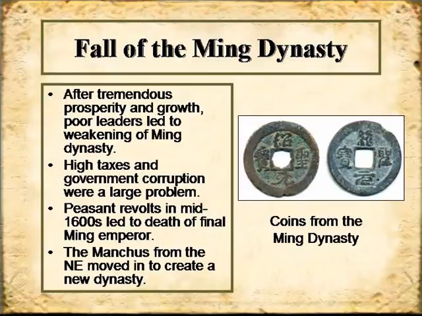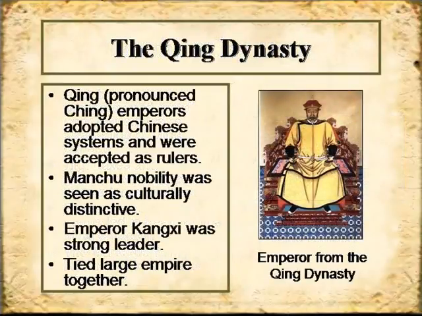There were a number of different peasant revolts, so individual farmers got together and were unhappy with what was going on. That was in about the 1600s. And finally, the Manchurians, or the Manchus, moved from the northeast part of the country and created their own new dynasty. That new dynasty was called the Qing dynasty.